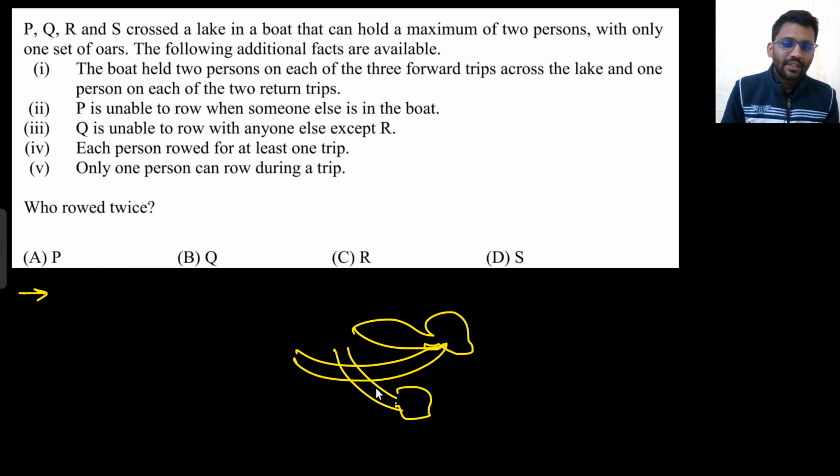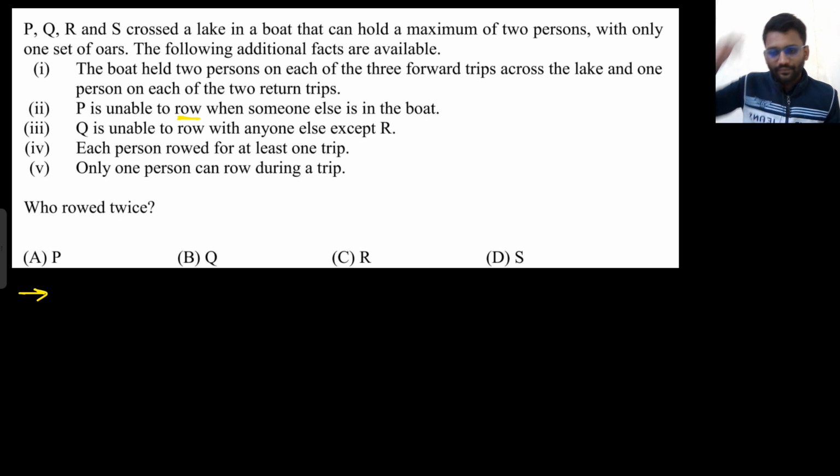So one set of oars means two oars are there. The word row means the one who is driving the boat, using the oars to make the boat go ahead. You got the point, right?